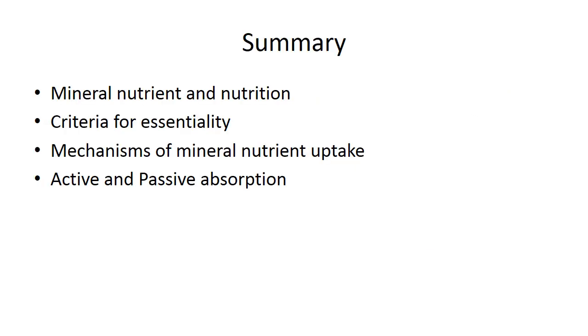Let me have a small summary. So far we have seen mineral nutrient and mineral nutrition and the difference between mineral nutrient and nutrition. Then criteria for essentiality, in which we have seen three criteria given by Arnon and Stout. And next we have seen the mechanism of mineral nutrient uptake, in which we have seen active absorption and passive absorption. Under active absorption we have seen carrier concept theory and cytochrome pump theory. Under passive absorption we have seen mass flow theory, ion exchange theory and Donnan equilibrium.